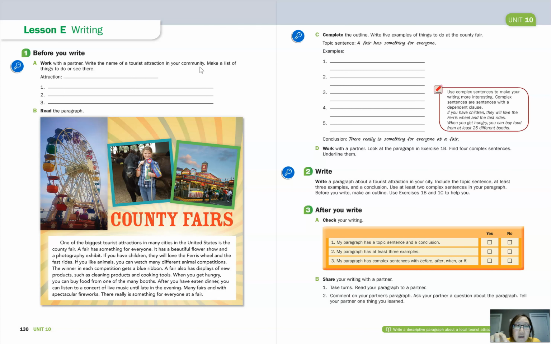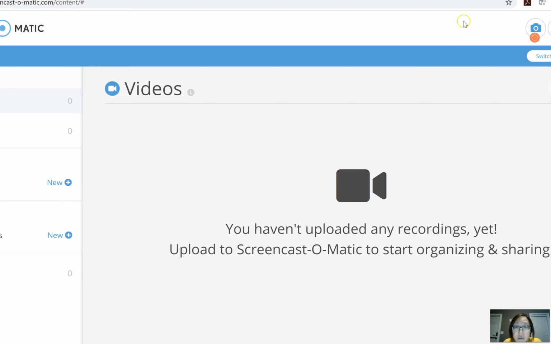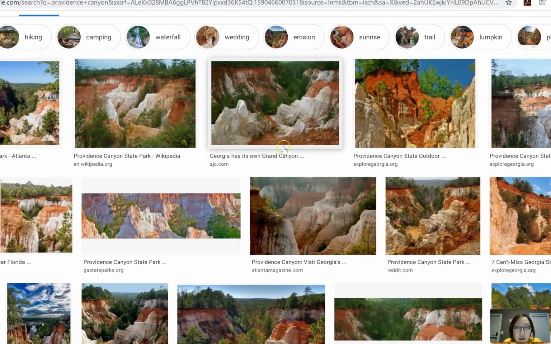But if there is nothing you want to talk about in Buford or Sugar Hill, then you can also talk about an attraction in Atlanta, or maybe even a couple of hours away from Atlanta. For example, I pulled up some places like Providence Canyon.